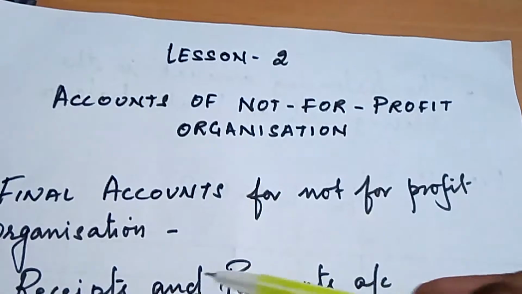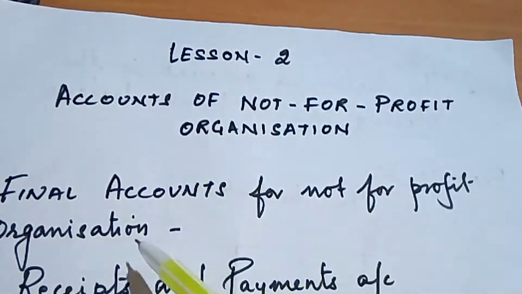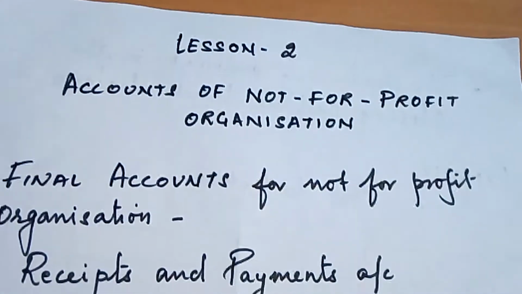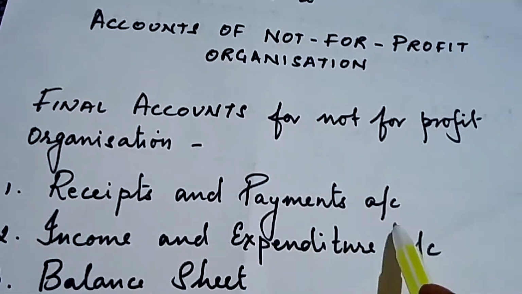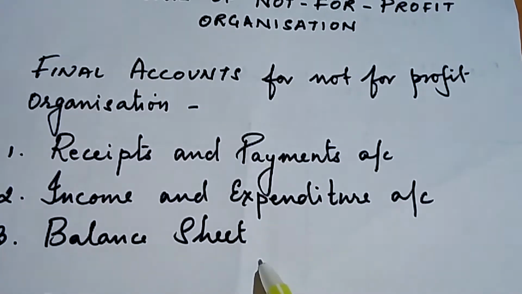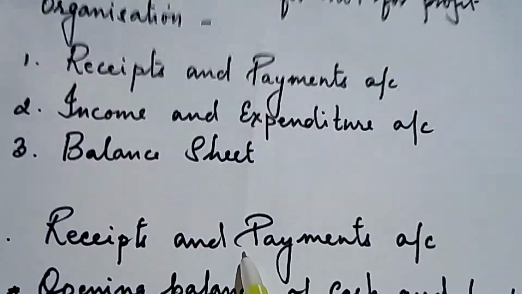Now in this lesson we will learn preparation of final accounts for not-for-profit organization. These are the 3 accounts which we should prepare: receipts and payments account, income and expenditure account, and balance sheet. Today we will see receipts and payments account.